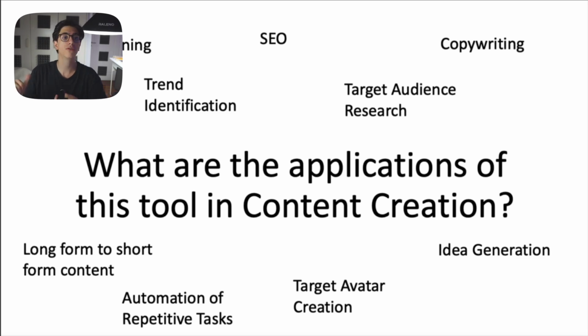So we can use ChatGPT for content planning. We can use ChatGPT for trend identification, as it has been trained on modern data from the marketplace. For search engine optimization, this is one of the most huge ways to utilize the power of ChatGPT. It's extremely valuable, the search engine optimization capabilities of ChatGPT. We can perform target audience research and, more specifically, target avatar creation, which is going to be one of the most valuable things we're going to be creating with ChatGPT. It's going to be used for copywriting, idea generation, automation of repetitive chats, and obviously transformation of long-form to short-form content, which is absolutely amazing.